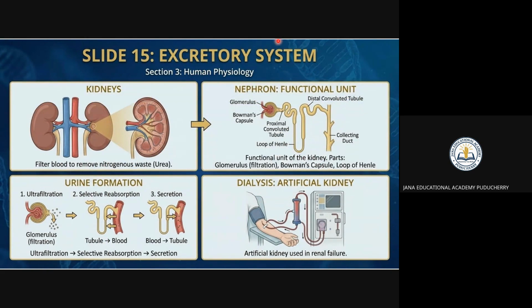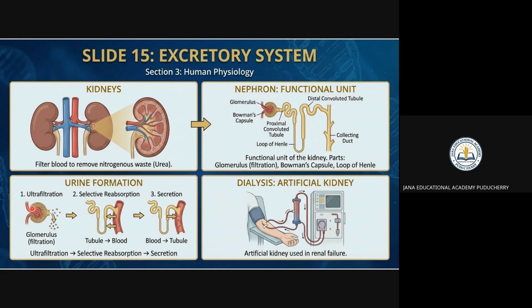Right? Next, we come to the excretory system, or you can say the urinary system, right? The function is the removal of waste and the regulation of water and salt. Here, the main organ is the kidney. The kidney is meant for the excretory system, or urinary system. The circulatory system is the cardiovascular system, as we saw previously. What is happening here? The kidney filters blood to remove nitrogenous waste, which is urea.